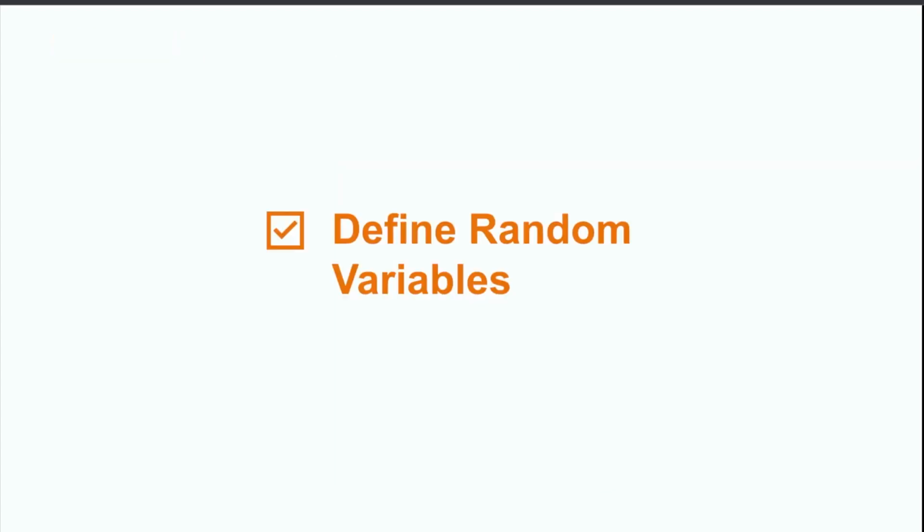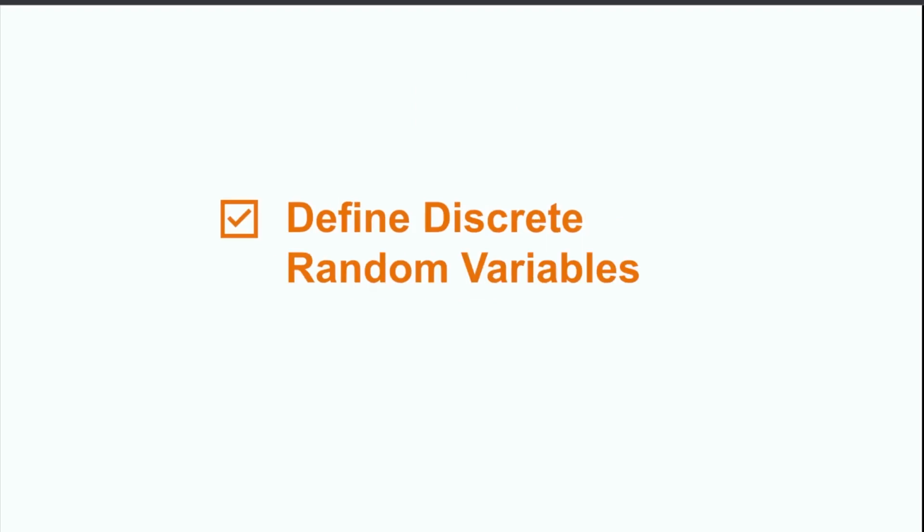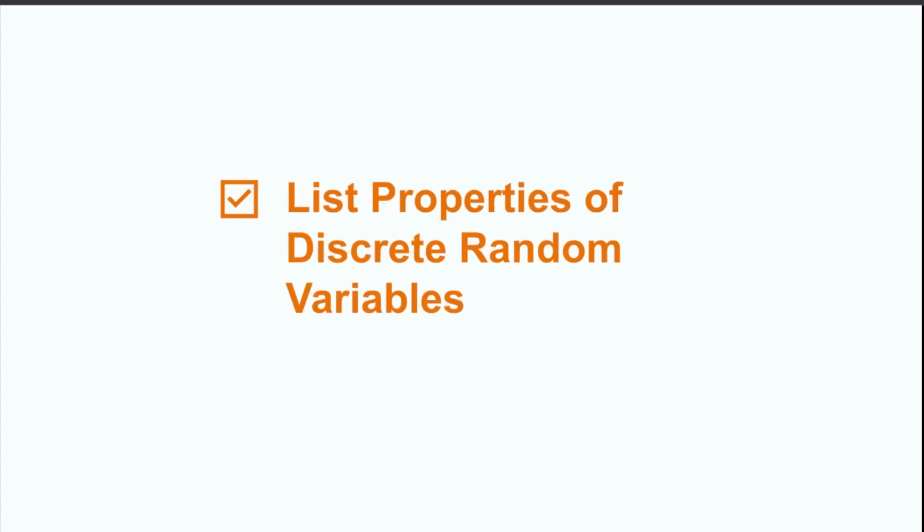This lesson began with a general discussion of random variables. We then moved on to discussing discrete random variables, their notations, and the type of events they describe. Finally, we discussed the properties of discrete random variables and introduced the concept of their probability distribution functions and their cumulative distribution functions. Overall, this video has just been a brief introduction to discrete random variables.